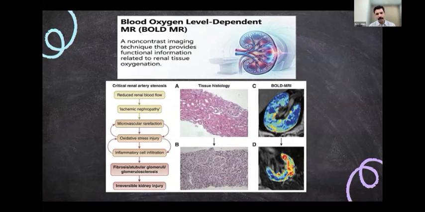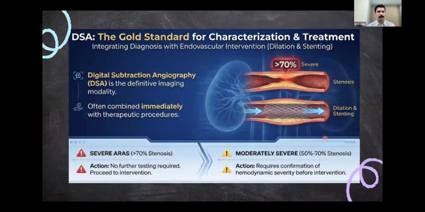So the deoxygenated blood increases, whereas in the initial stages the deoxygenated blood content is on the lower side, and in the later stages the oxygenation is impaired, especially in the medulla in BOLD MRI imaging. So it is helpful in identifying the oxygenation of the kidney tissue.